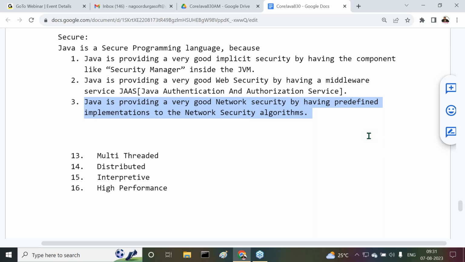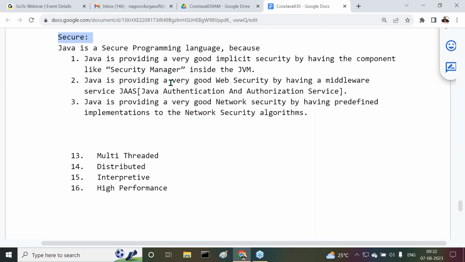Because of these three security levels, these three security mechanisms, we can conclude that Java is a secure programming language. All of you are following my point or not? Now tell me, Java is a secure programming language. Why? Because of three reasons. What are the three reasons?